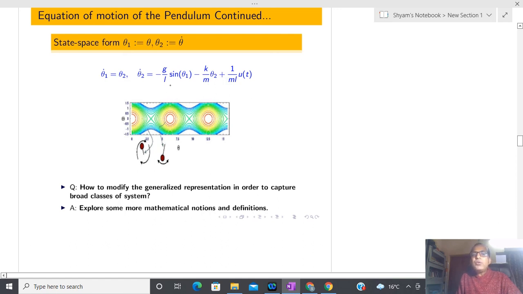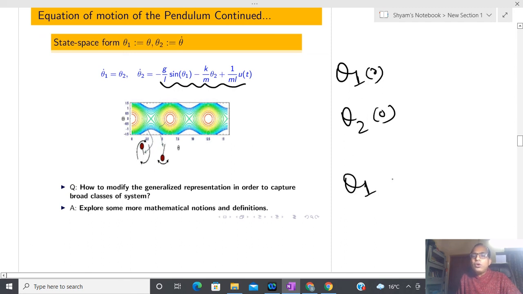Again, what I am telling is that if you know the right hand side, and if you know theta 1 0 and theta 2 0, then you are able to know theta 1 t and theta 2 t for any time, for all t. Okay, it is possible to know. So what is the state of this system? Theta 1 and theta 2. Yeah, theta 1 and theta 2 is the state of this system.